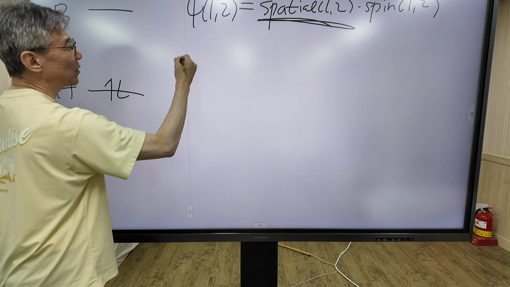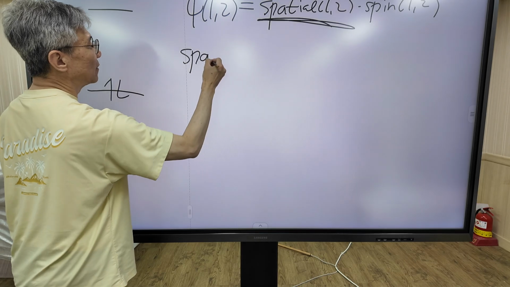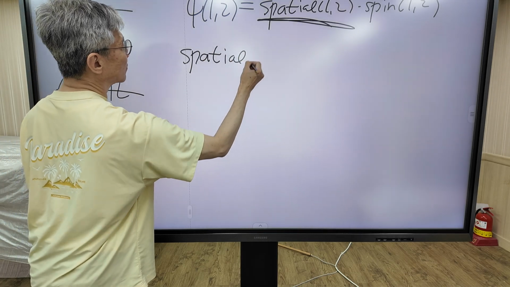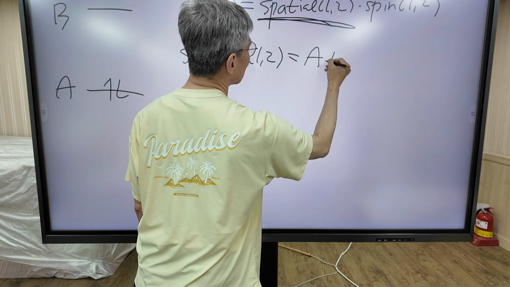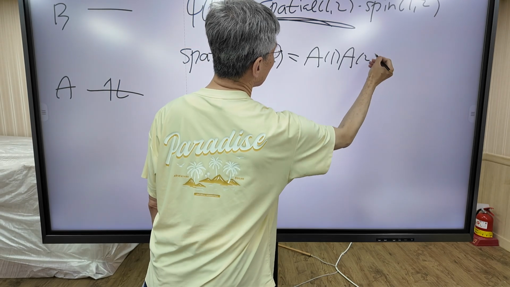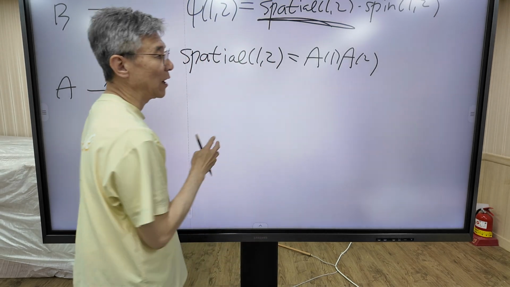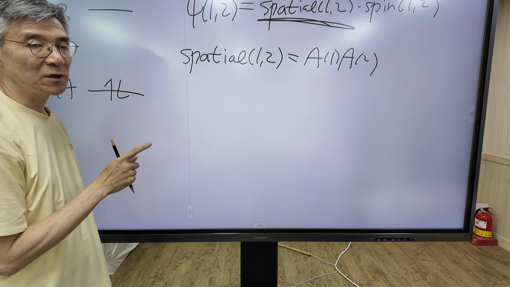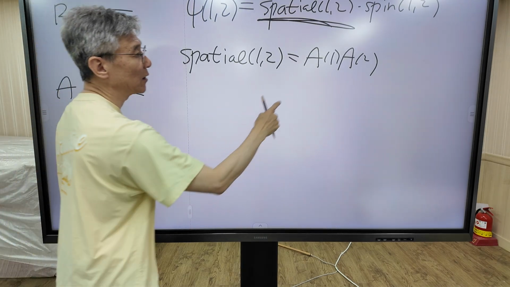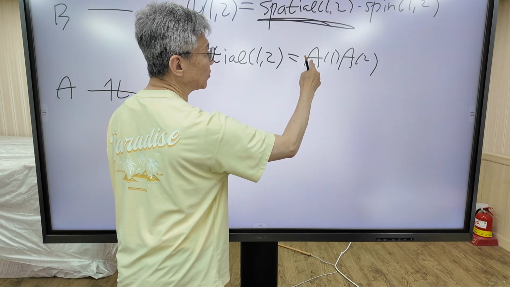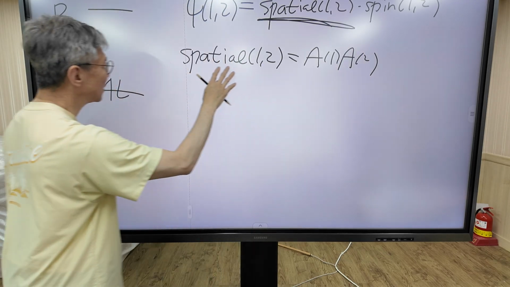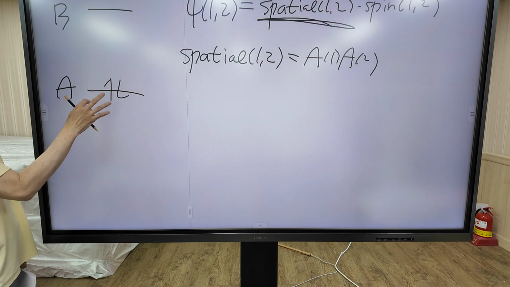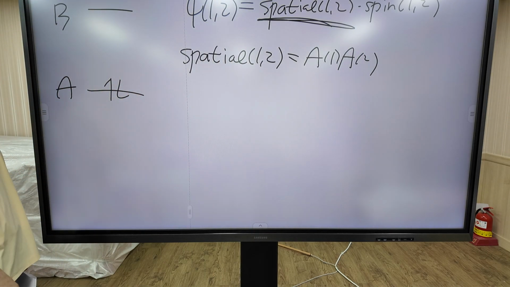So the spatial part is A1, A2. I don't know which electron is 1 and which is 2. Anyway, electron 1 occupies A orbital and electron 2 also occupies A orbital. This is the spatial part of this wave function, right?